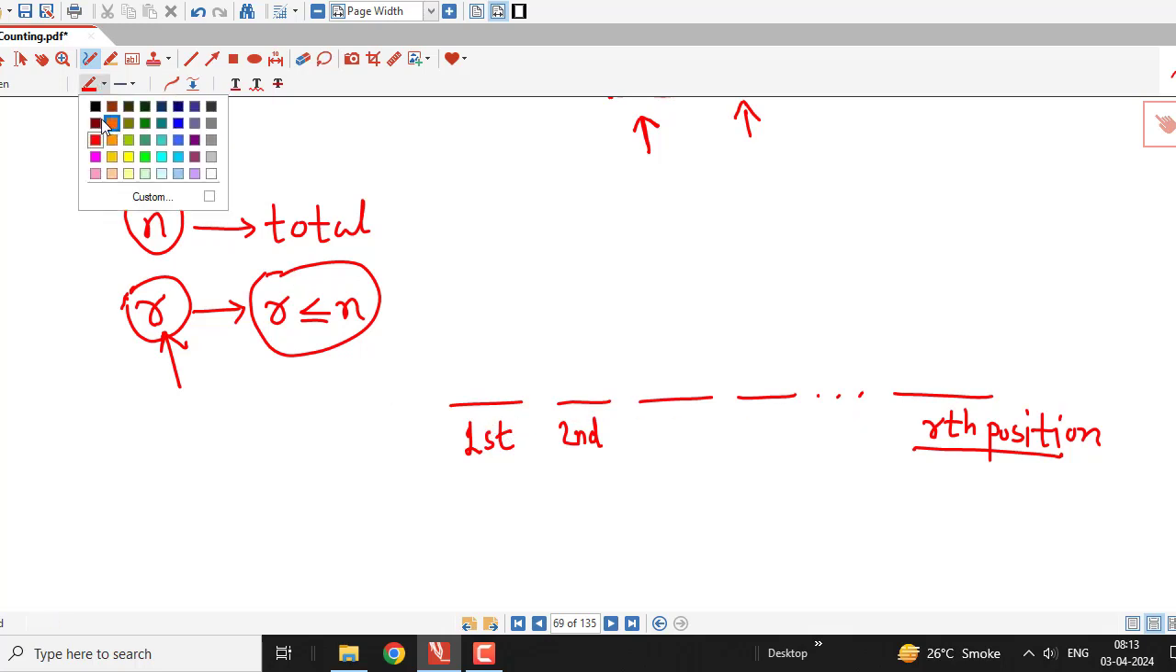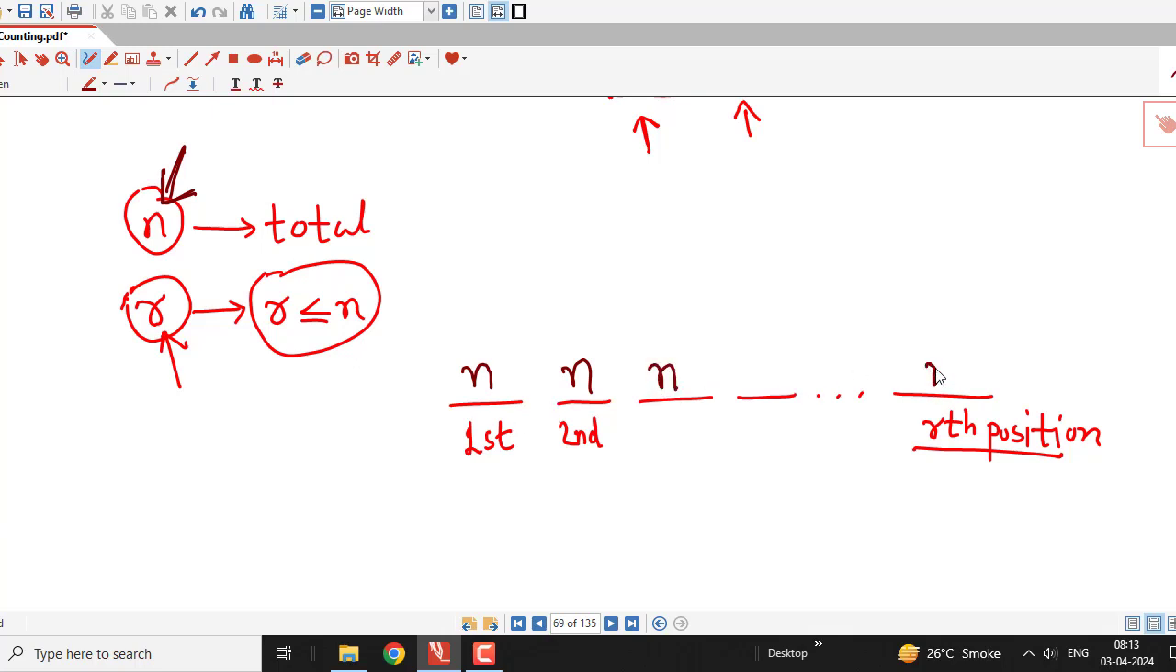So for the first position we can put any of the given total n objects. The first position can be filled by any of the given n objects. Similarly, the second position can also be filled by any of the given n objects. Why? Because repetition is allowed. Same thing for the third position and so on. The rth position can also be filled by any of the given n objects because repetition is allowed.